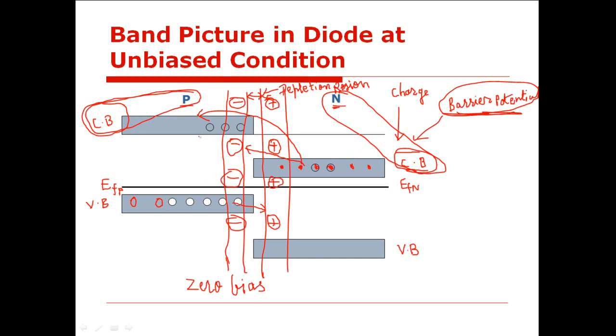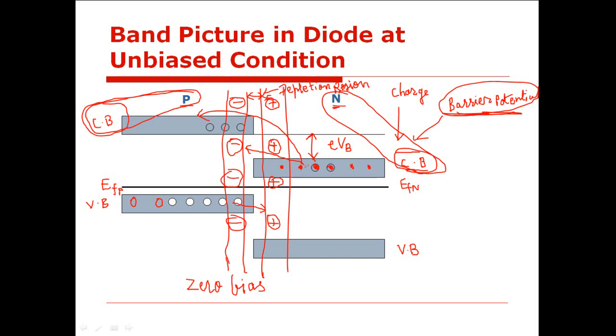It is at higher potential. There is an energy gap which exists between the conduction band of n side and conduction band of p side, and the amount of that gap is E into Vb, where E is charge and Vb is the barrier potential. So these electrons, one thing is they will face the barrier potential, the other thing is they are not having enough energy to be transferred from conduction band of n side to the conduction band of p side. Isn't it?